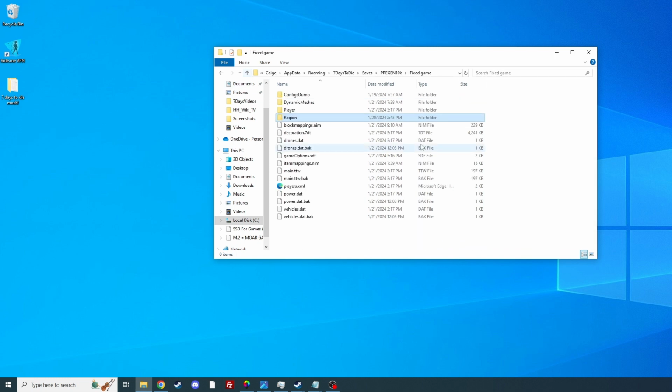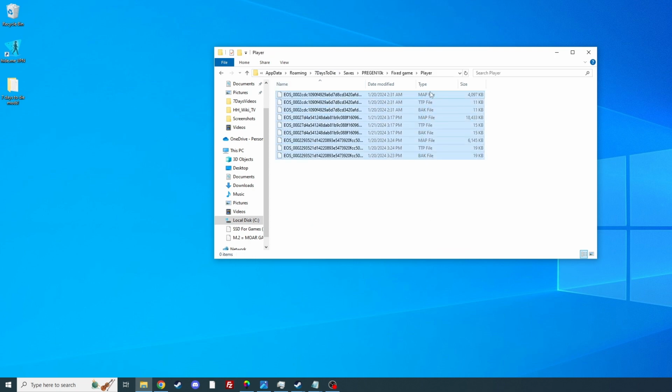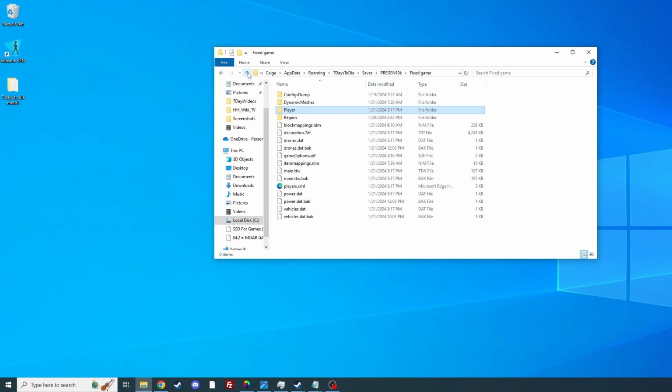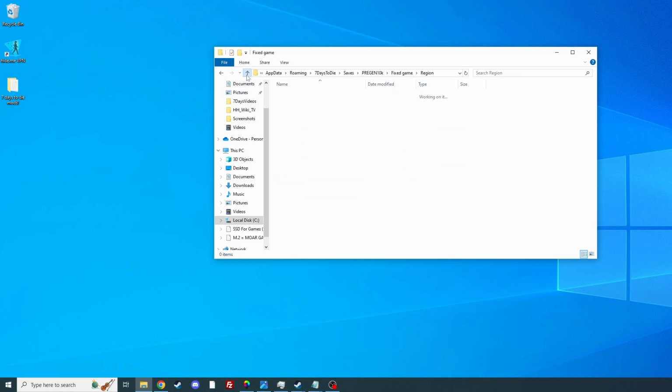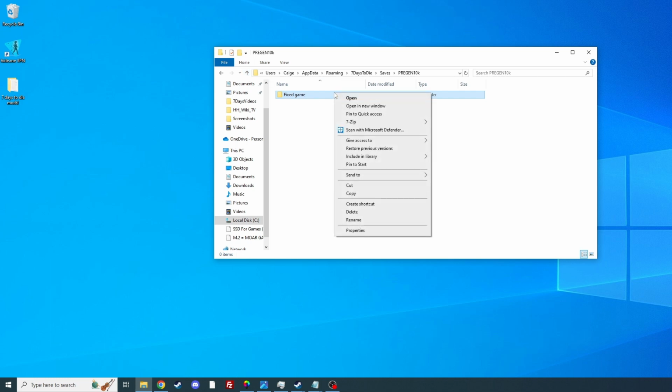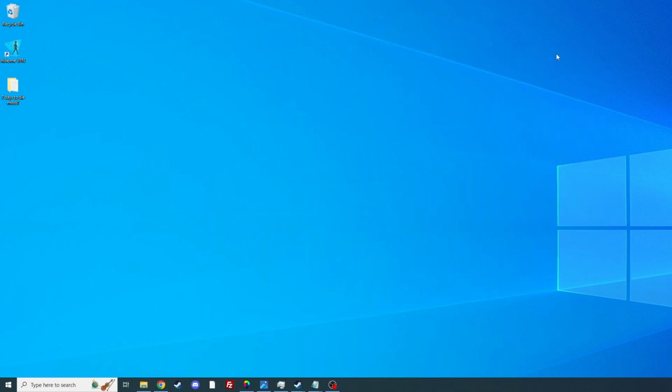So, what we're looking to do is back this up. The reason I told you that is because maybe you just want a save backed up, not the whole map, the whole file. But in this case, I want the whole save backed up with the map. So, I'm going to right click that, go to copy. Now we've got this in our clipboard.